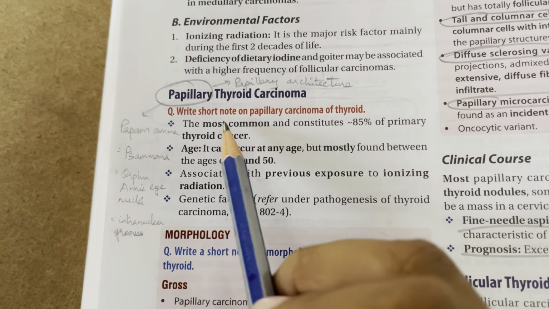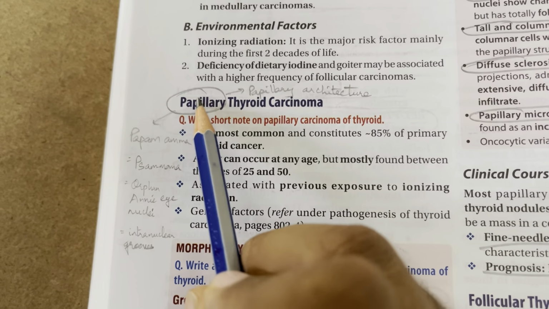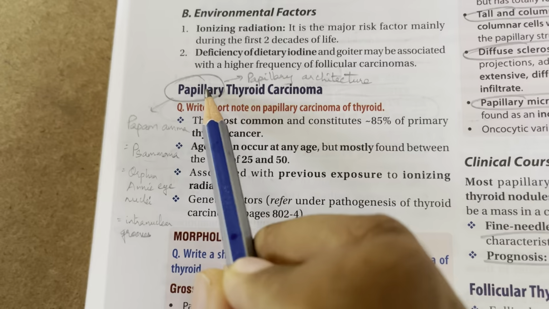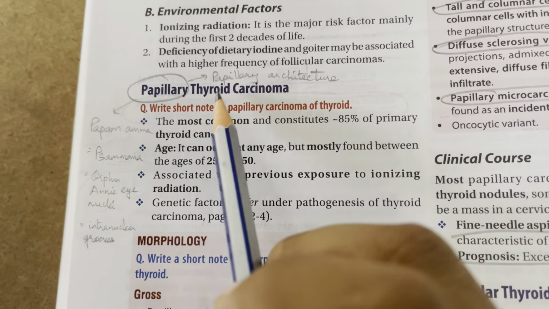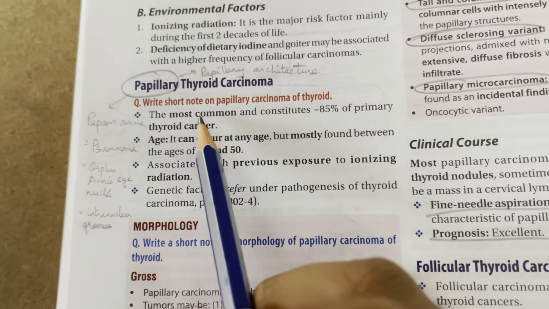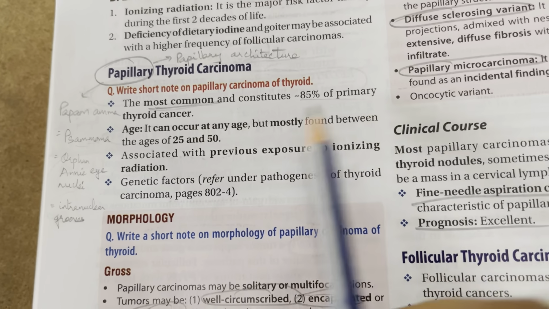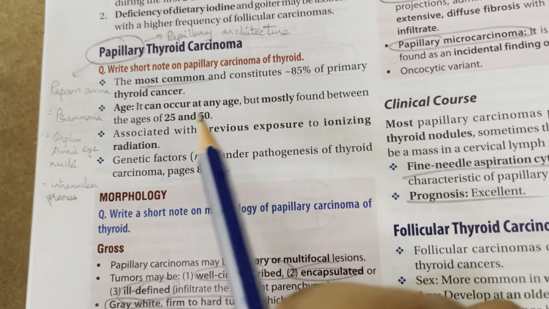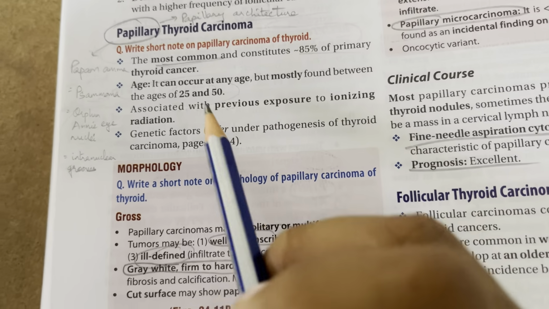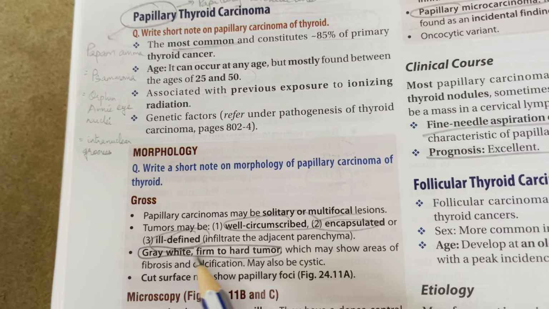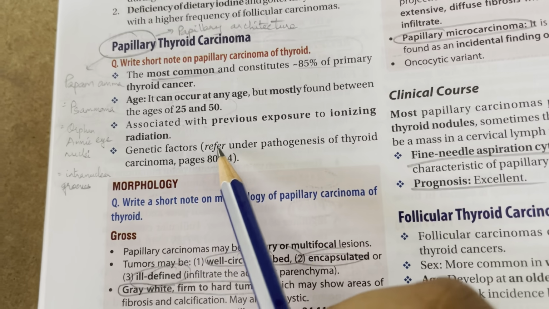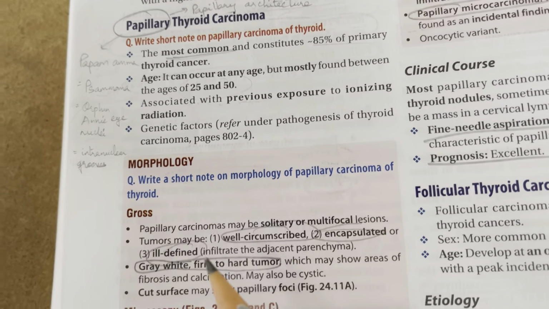So papillary thyroid carcinoma, you can remember it as papillary. Psammoma bodies are seen. And Orphan Annie nuclei are seen with intranuclear grooves, and papillary architecture obviously. It is the most common and constitutes 85% of primary thyroid cancer. It can occur at any age, but approximately 25 to 50 years. At 25 to 50 years, you start getting grey white hair. So color is grey white, okay. Again, it is associated with previous exposure to ionizing radiation.